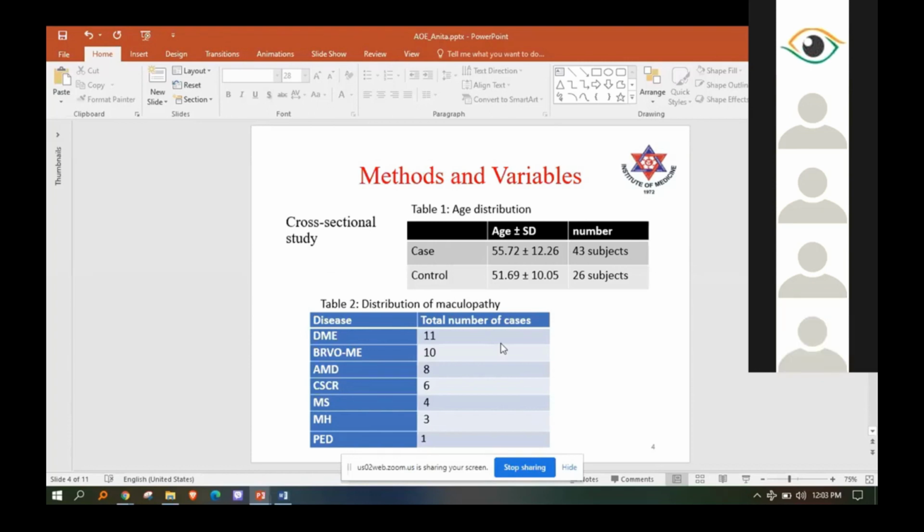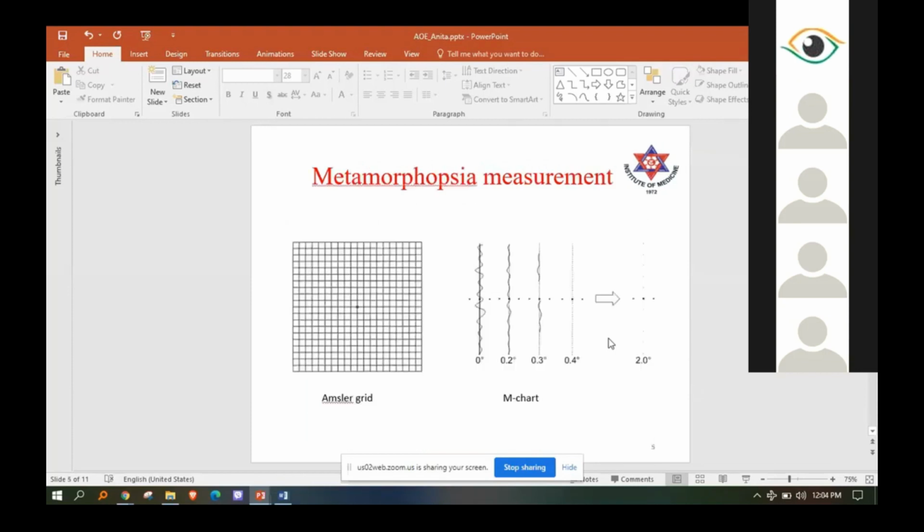Among the 43 cases of maculopathy, 11 were of diabetic macular edema, 10 were of BRVO associated with macular edema, 8 were of age-related macular degeneration, 6 were of CSR, 4 were of macular scar, 3 were of macular hole, and 1 was of pigment epithelial detachment. The mean age of the 43 subjects was 55.72 with a standard deviation of plus minus 12.26, whereas the mean age of the 26 control subjects was 51.69 with a standard deviation of 10.05.